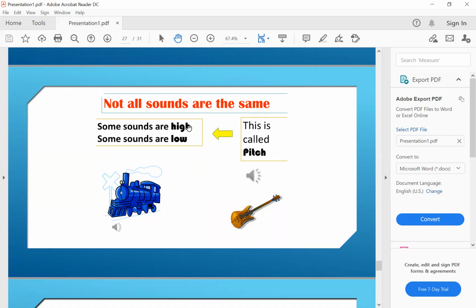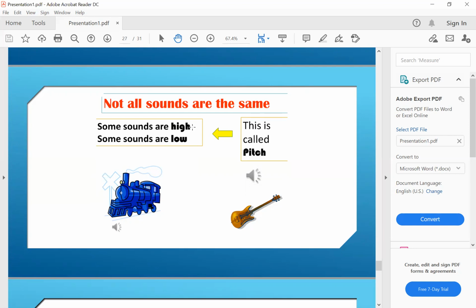The high pitch sound means a sharp sound or smooth sound. The low pitch sound describes a harsh sound.